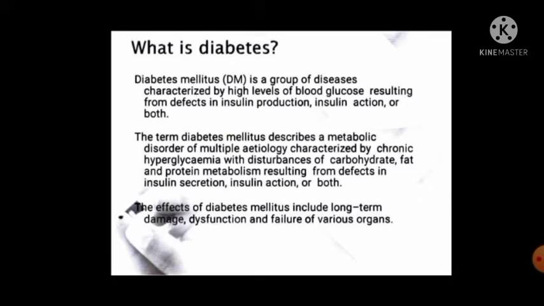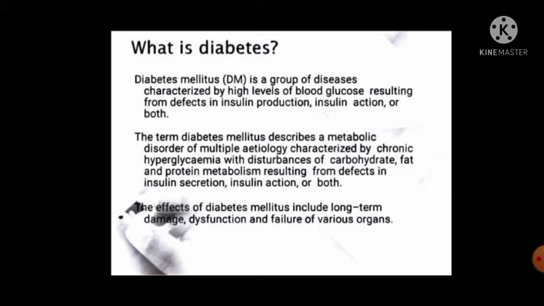Diabetes is caused by an insufficient amount of insulin, or an abnormal increase in the sugar level in our body, causing diabetes mellitus. The term diabetes mellitus describes a metabolic disorder of multiple etiological characteristics by chronic hyperglycemia, meaning increase in glucose production, with disturbance of carbohydrate, fat and protein metabolism resulting from defects in insulin secretion and insulin action or both.